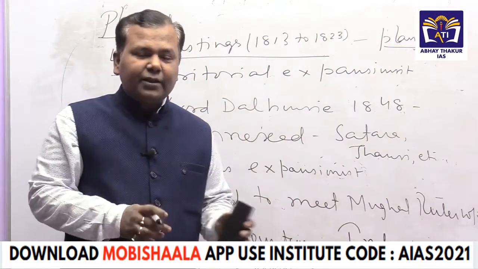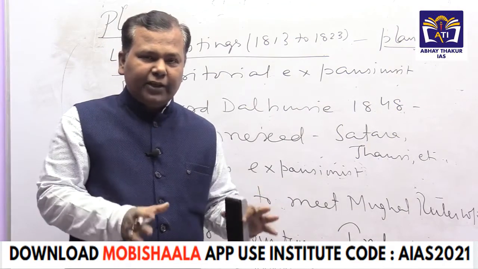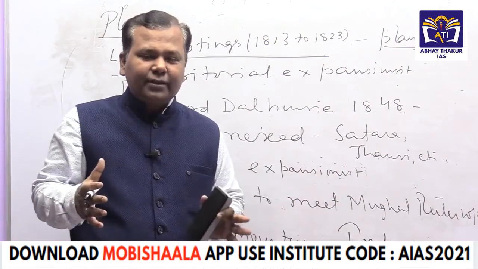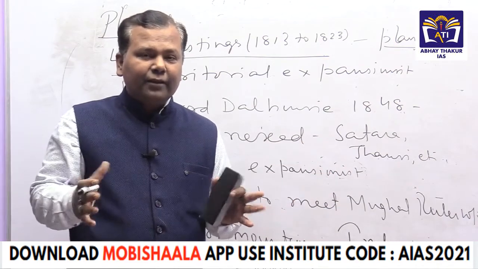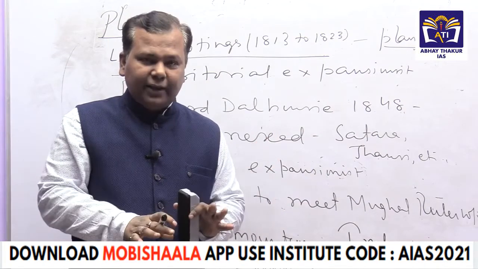And from here onwards, it was unquestionable that the British political domination, which was planned from 1813 onwards, was now heading forward, and it was purely the planned domination of India.